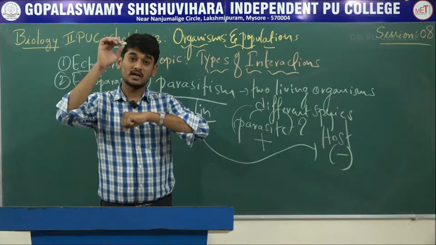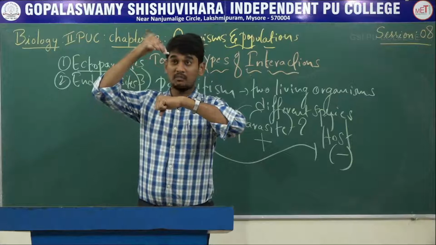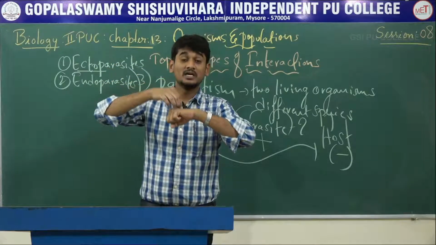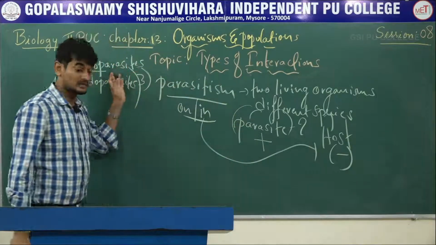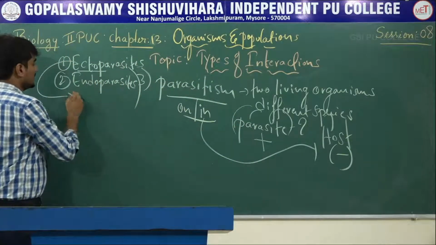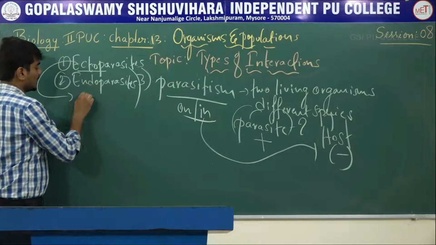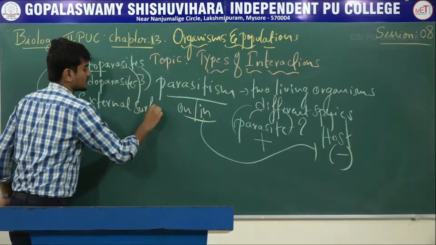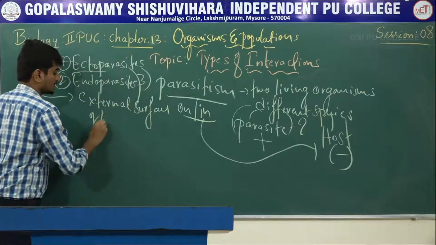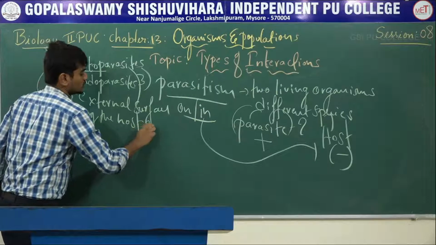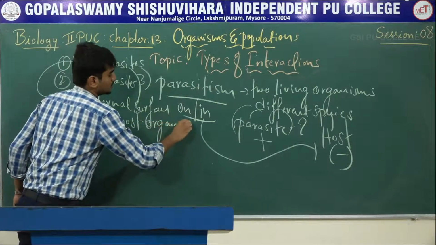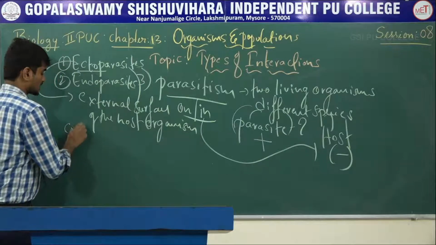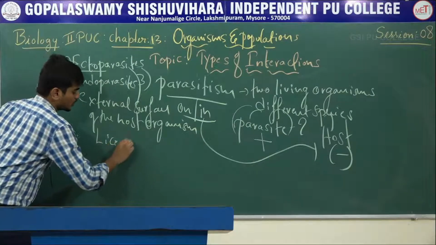Just imagine this is a parasite and this is the host. When the parasite lives on the external surface of the host organism, it is called an ectoparasite.